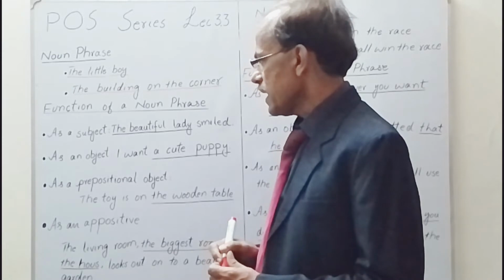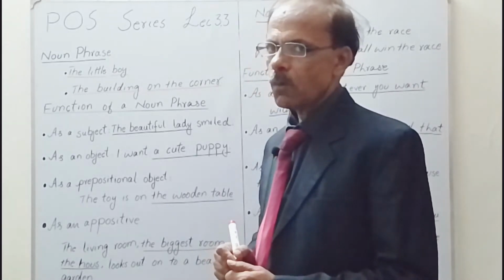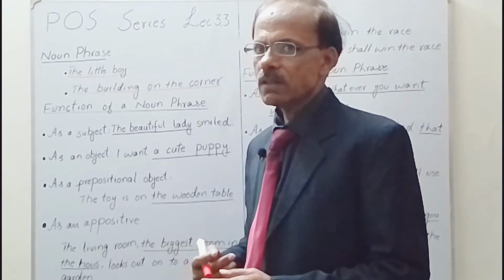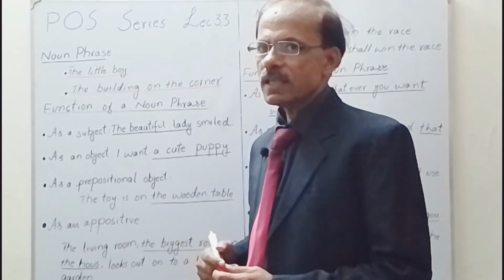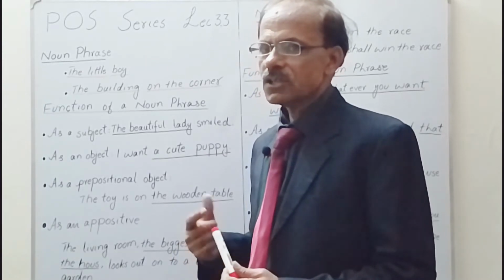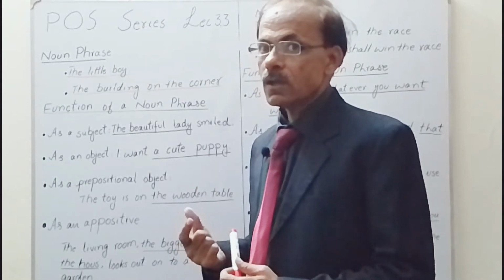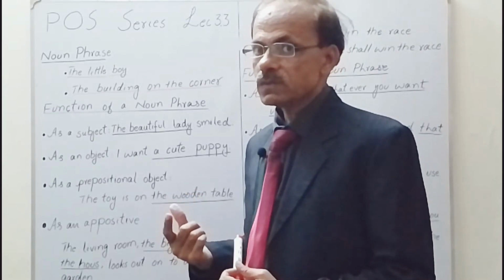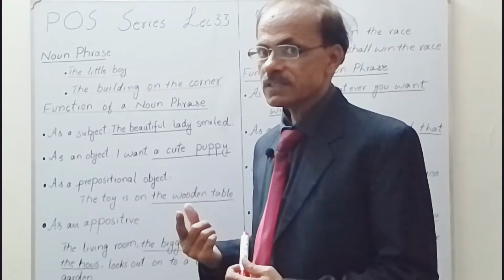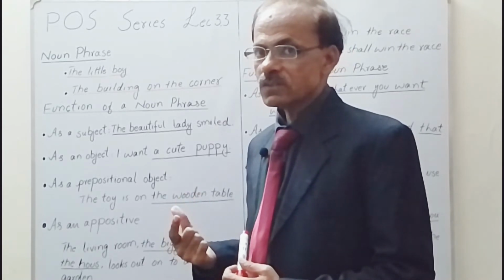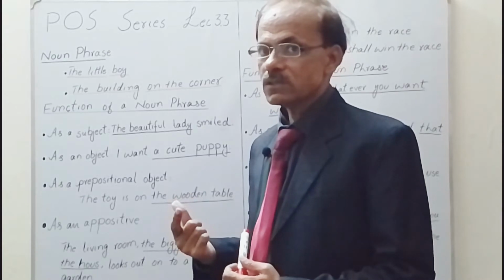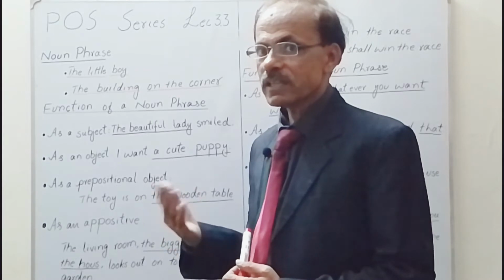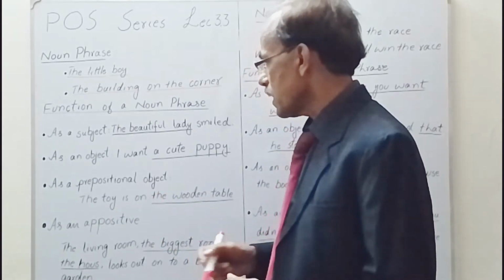The next one is as an appositive. Appositive means when we give detail or explanation in the shape of phrases about one noun in one clause. Once again, listen. Within a clause, if a noun is explained at least two times with different things, then that is called an appositive.